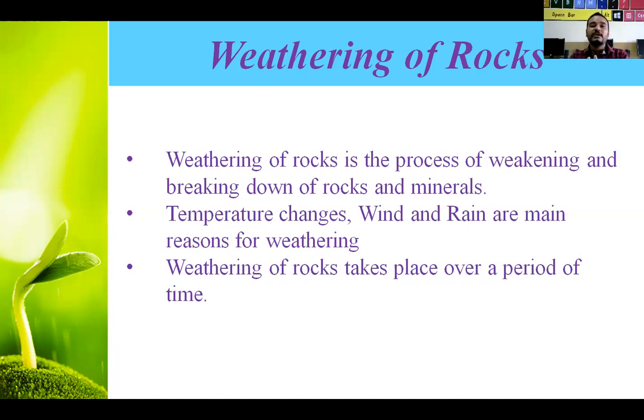It becomes weak and breaks down into small parts. Then again those small parts go through the same process of temperature, rain and wind, and again break down into small pieces to form sand. And when sand is formed, over a period of time, it becomes soil.